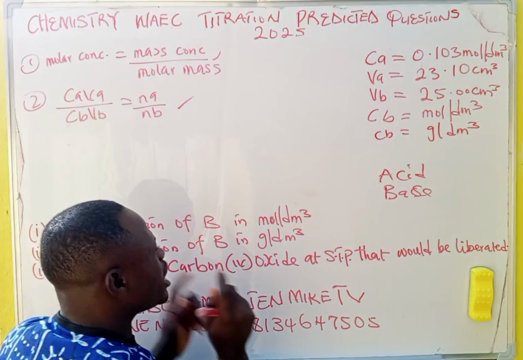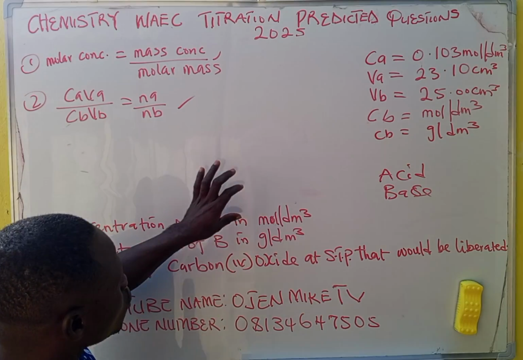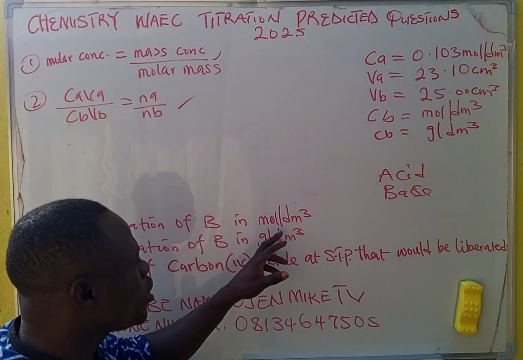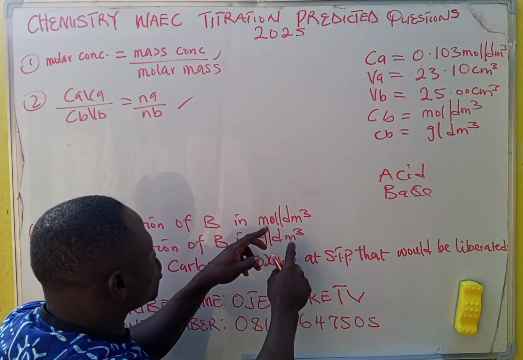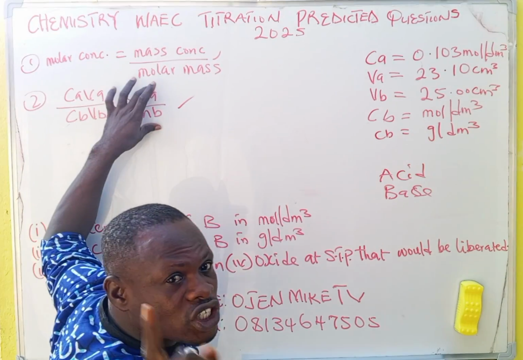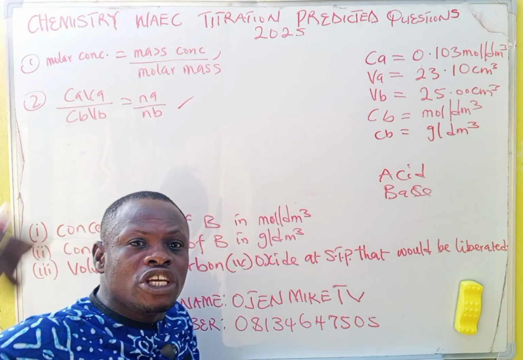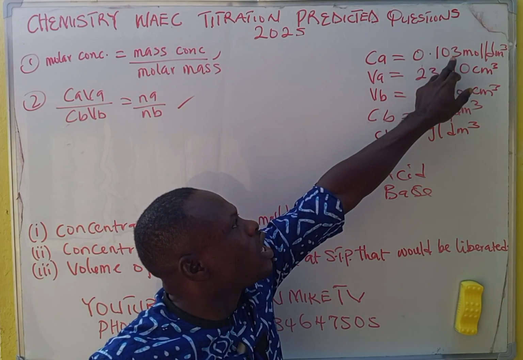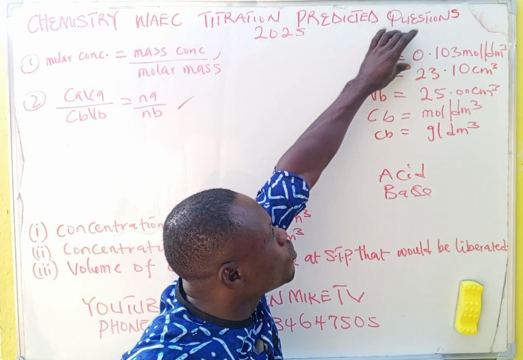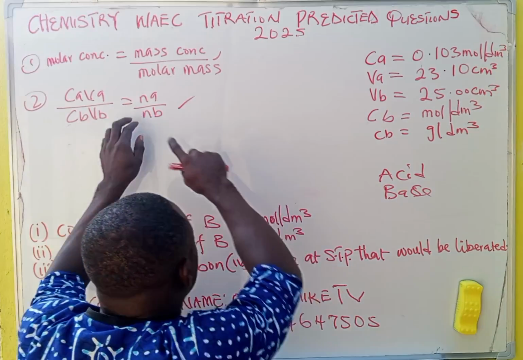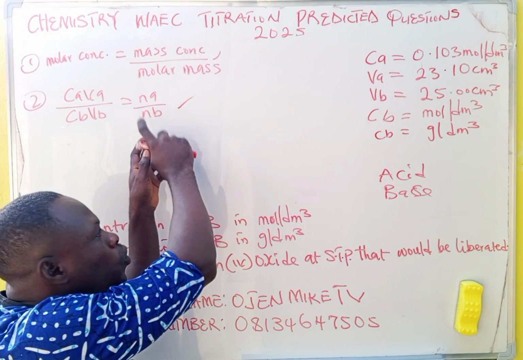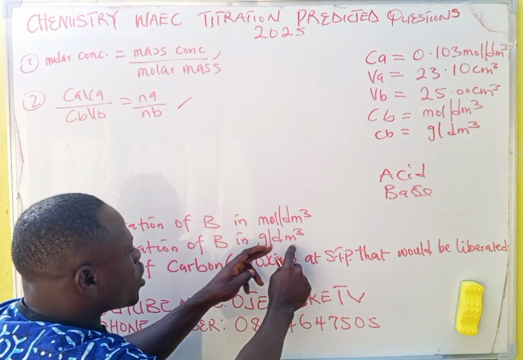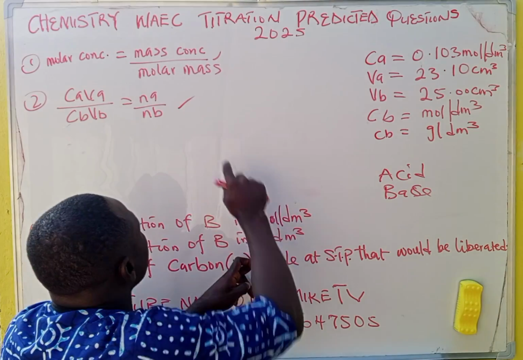I repeat, we are saying that for this calculation in moles per dm cube, you can use this formula and this formula. The only time you can use this formula is when one of the concentrations is given in moles per dm cube. In the question we have Ca as 0.10 moles per dm cube. So since in the question they have already given us this one, we go direct and use this one. There is no need of using this one for moles per dm cubed. Then this one, I told you, has only one formula.